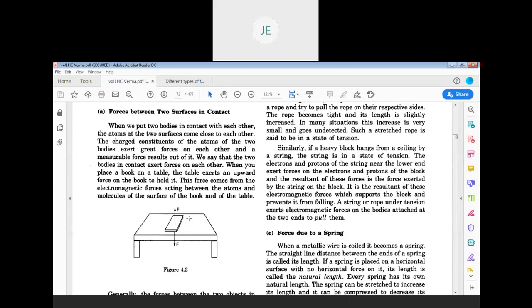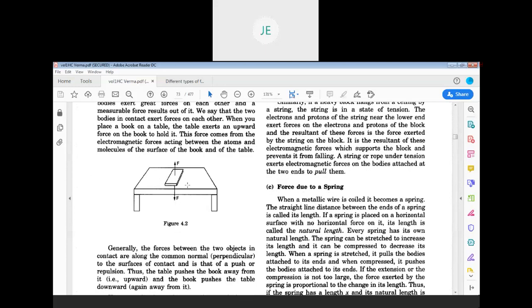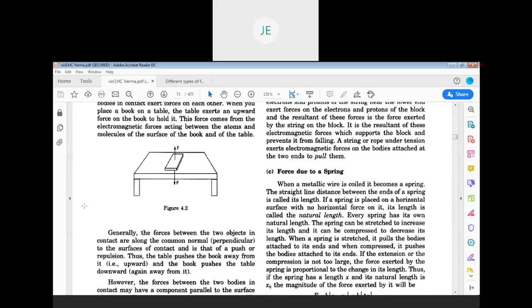These are perpendicular forces. There is also a parallel force. When you slide this book, you apply a force on it, and there is a frictional force acting opposite to its motion. That frictional force is also due to electromagnetic interaction between the atoms of the book and the table. That is what he has explained here.